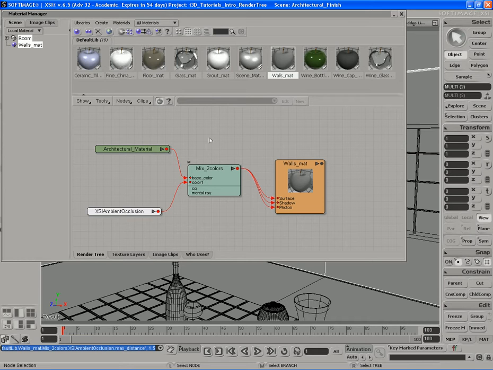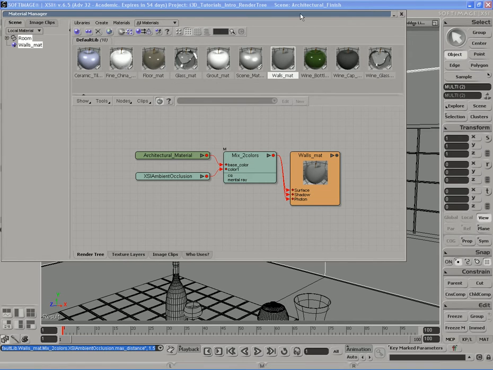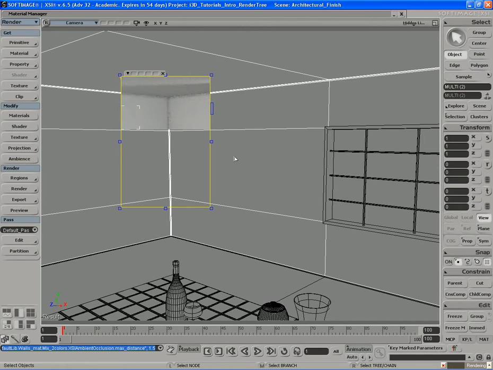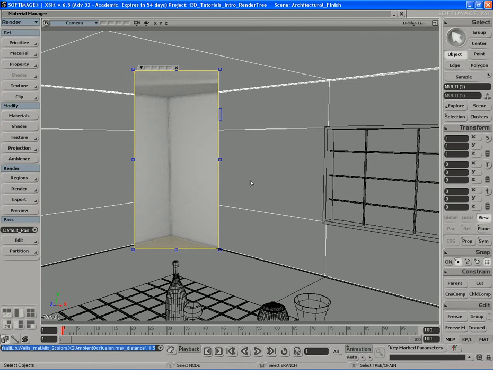Okay, so what this is going to do is composite a stronger ambient occlusion effect on top of the shader for the walls to give us a more interesting result. So it's a way of adding to the architectural shader, and if we're not too happy with the way that it's looking, we can go ahead and add some more ambient occlusion. So now we get this kind of darkness along the walls right there where the contact shadows are supposed to be. Looks pretty bad right now.